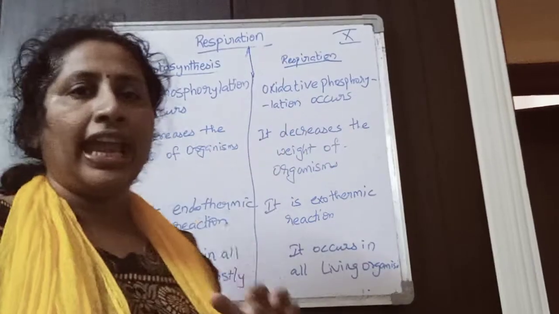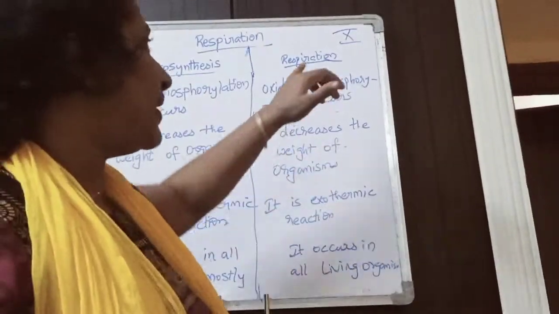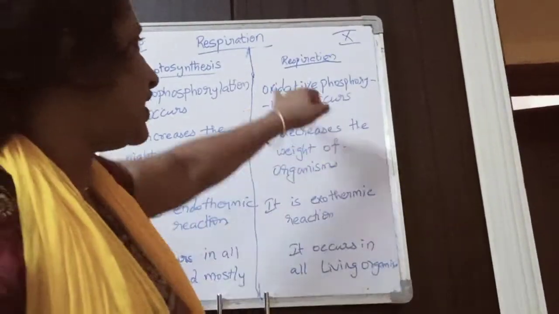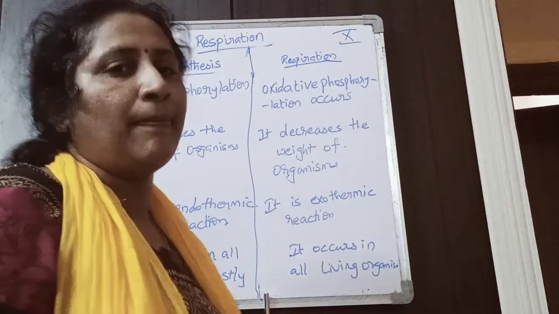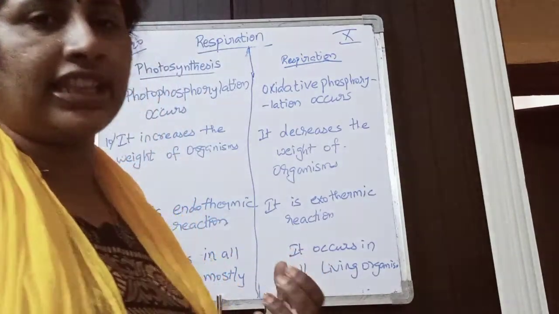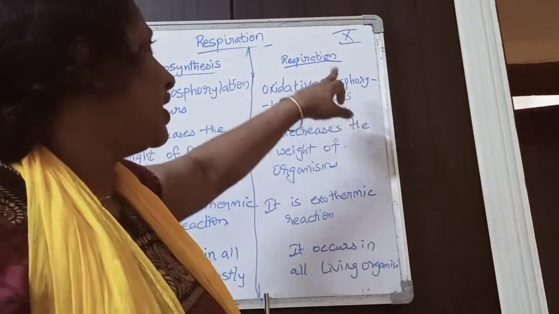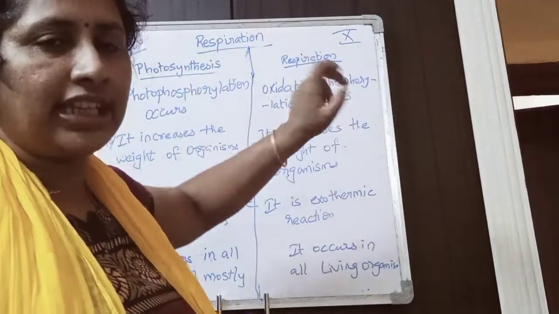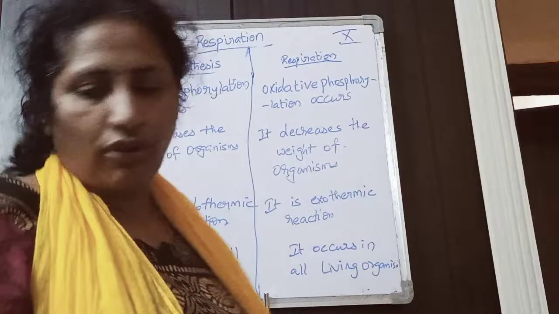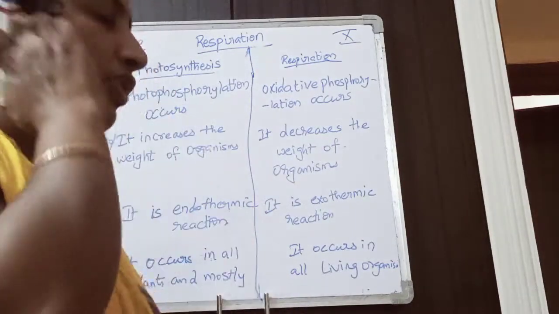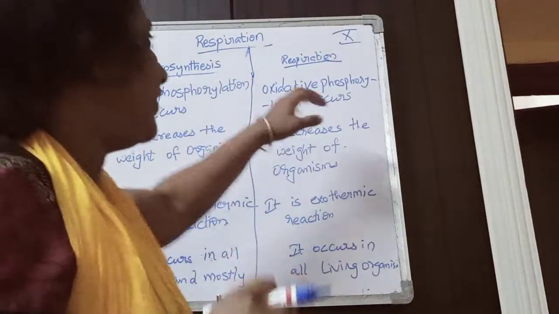Whereas ATP is formed in the presence of oxygen. That's why it is called oxidative phosphorylation. Phosphorylation is nothing but ATP formation. So in the presence of oxygen, ATP is formed. That's why it is called oxidative phosphorylation. Oxidative phosphorylation occurs in respiration.